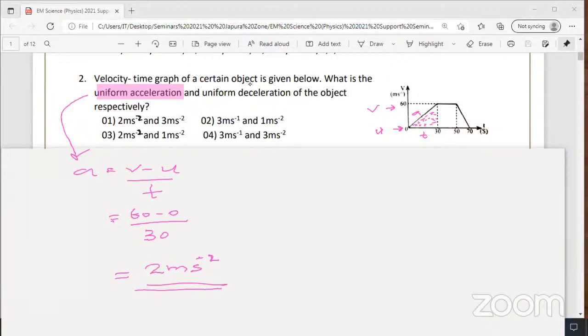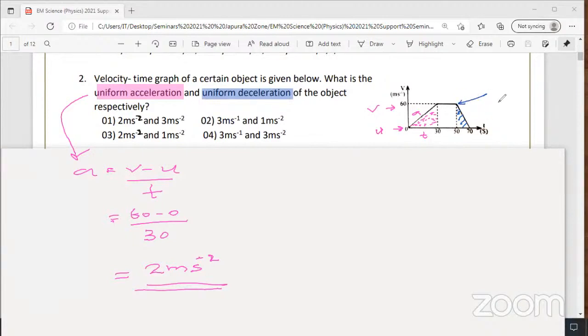Uniform deceleration we have to calculate from this portion of the graph. That means 50 to 70 seconds, uniform deceleration. So I'll put an arrow. This is the initial velocity. Deceleration begins at this point.